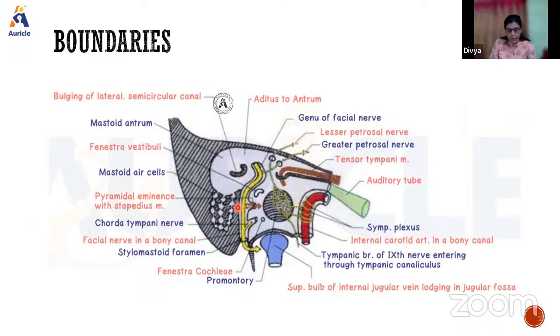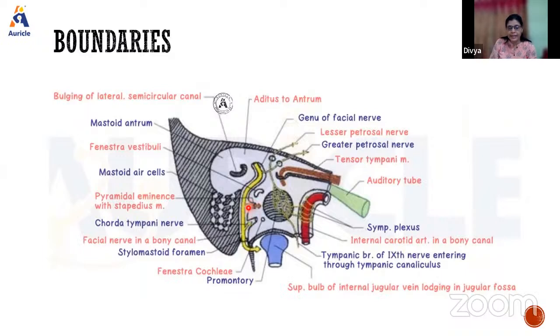Then in the lower part of the posterior wall, there is a vertical bony canal for the facial nerve. The facial nerve will descend through this up to the stylomastoid foramen. And in front of it, there is a pyramidal eminence, this is the pyramidal eminence.